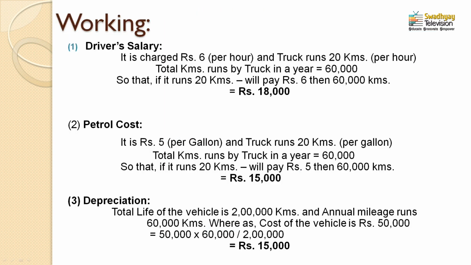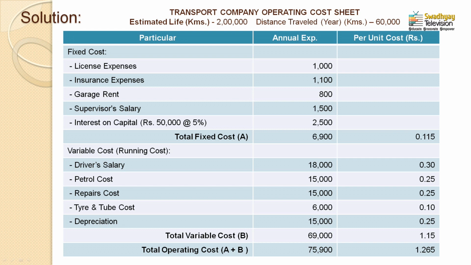You can also find depreciation directly. 50,000 is the cost of the vehicle, divided by the number of kilometers of estimated life, that is 2 lakh kilometers. So, 50,000 divided by 2 lakh, you can easily find the cost of depreciation would be 0.25, and this 0.25 depreciation is the per unit cost or per mileage cost.